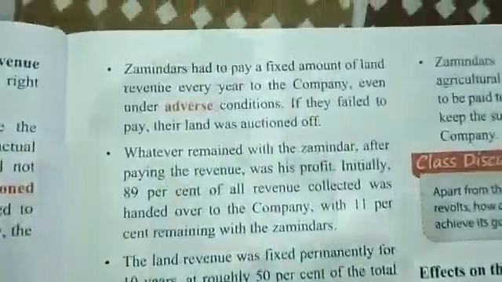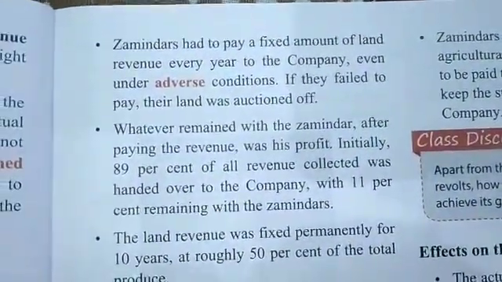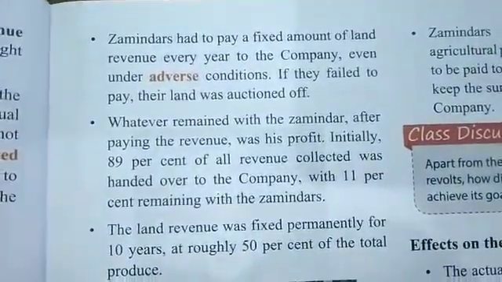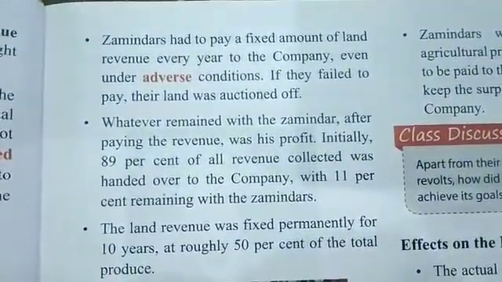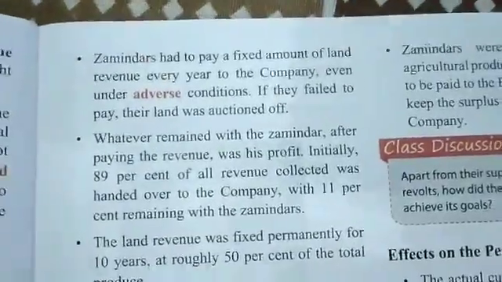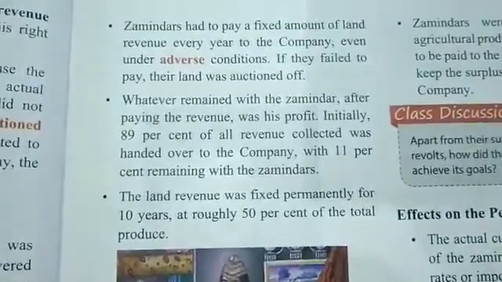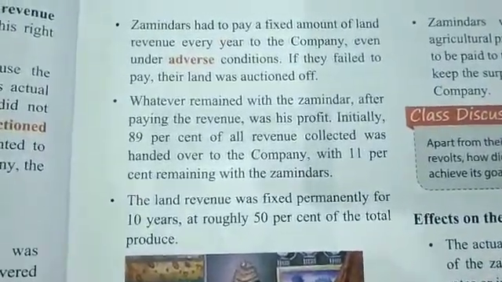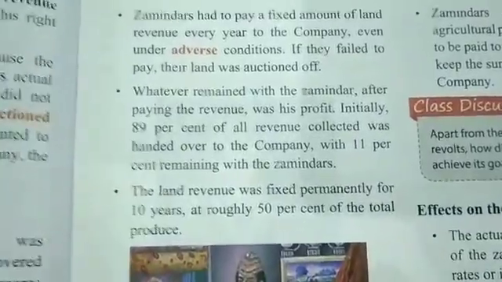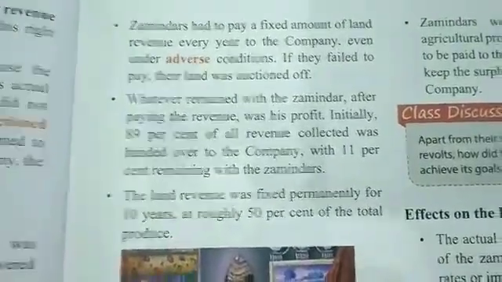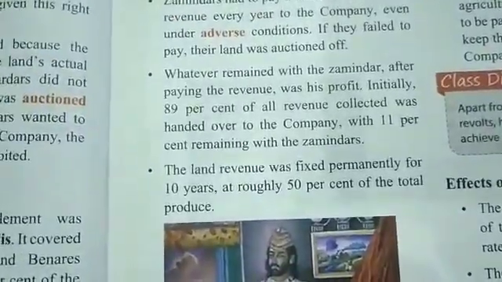Now, zamindars had to pay a fixed amount of land revenue every year to the company, even under adverse conditions. If they failed to pay, their land was auctioned off. It was taken from the zamindar and auctioned.